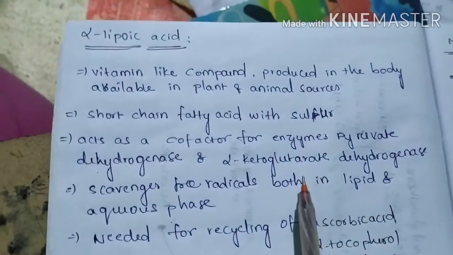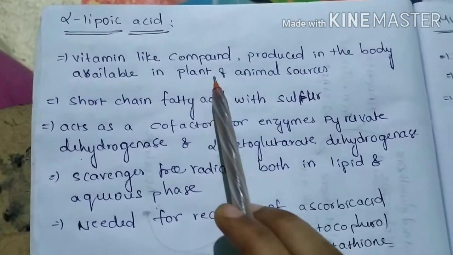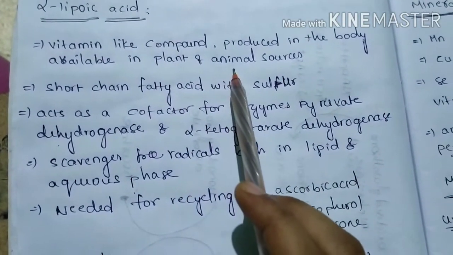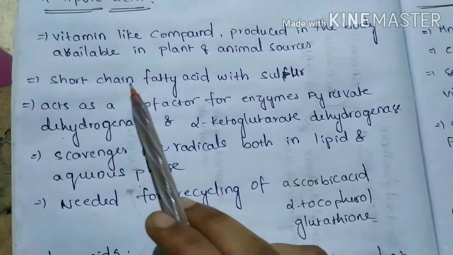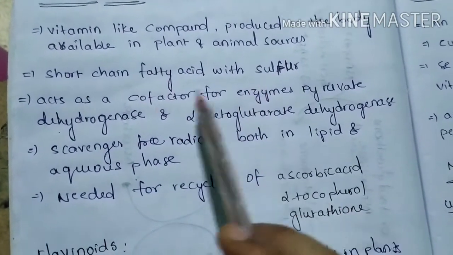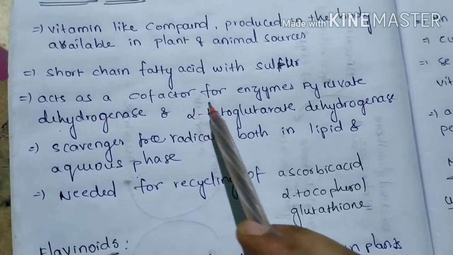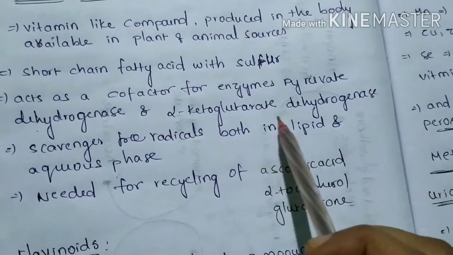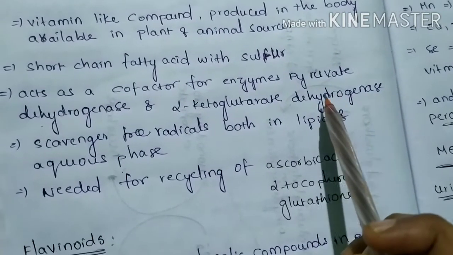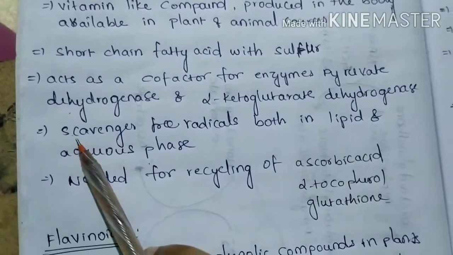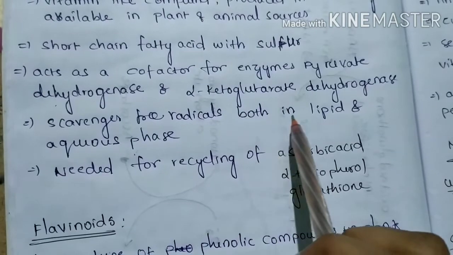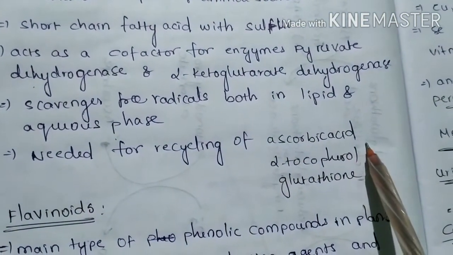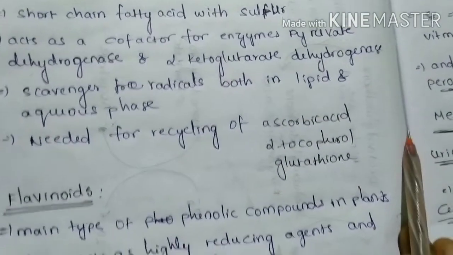Alpha lipoic acid is a vitamin-like compound produced in the body and available in both plant and animal sources. It is nothing but a short chain fatty acid with sulfur. It acts as a cofactor for enzymes pyruvate dehydrogenase and alpha ketoglutarate dehydrogenase, where oxidative decarboxylation occurs. It scavenges free radicals both in lipid and aqueous phase. Needed for recycling of ascorbic acid, alpha tocopherol and glutathione.